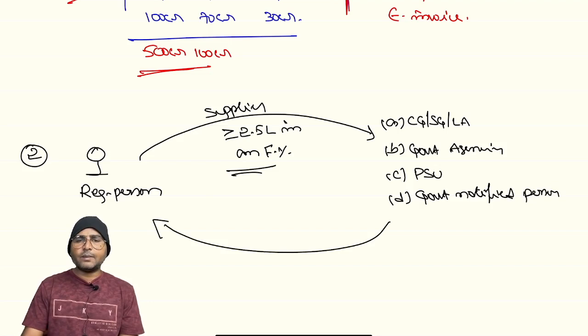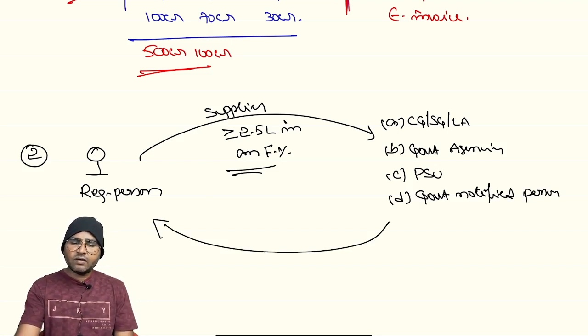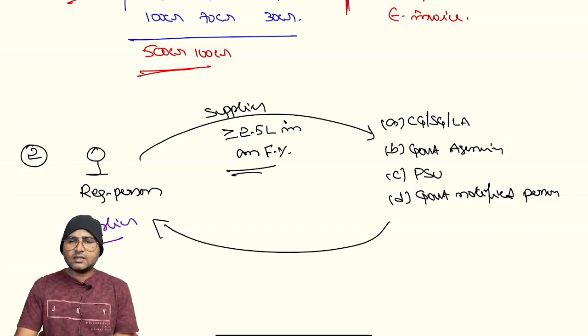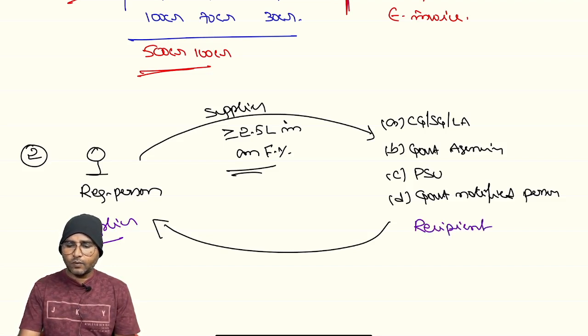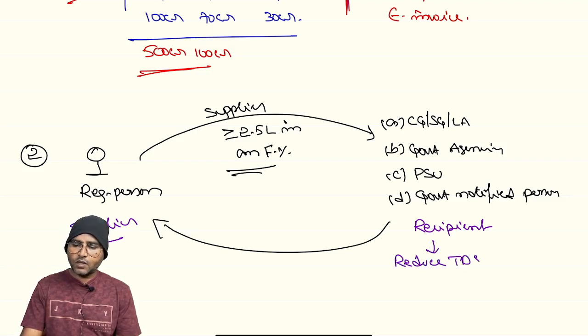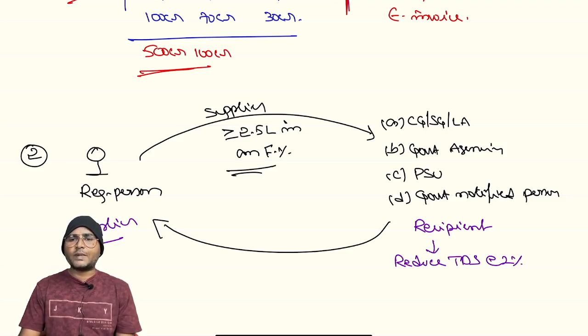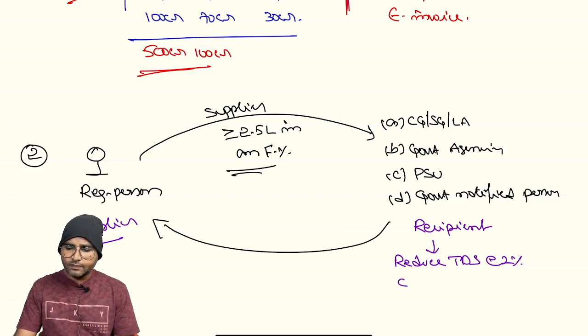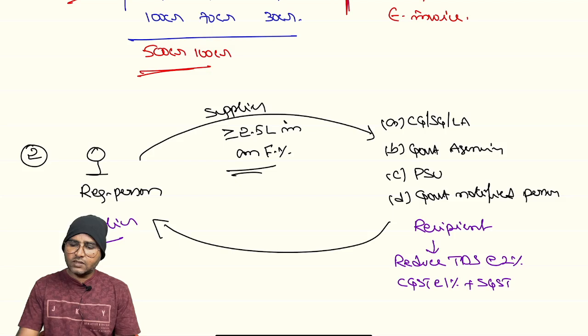And while making the payment, it is the responsibility of the recipient, right? The registered person is the supplier and these government officials will become the recipient. They will deduct TDS at the rate of 2%, right? In case of IGST, 2%; in case of CGST 1% plus SGST 1%.